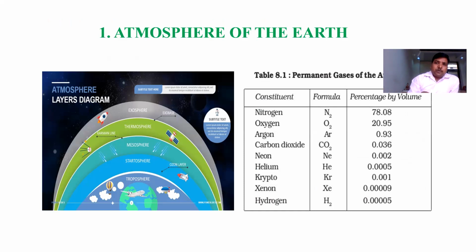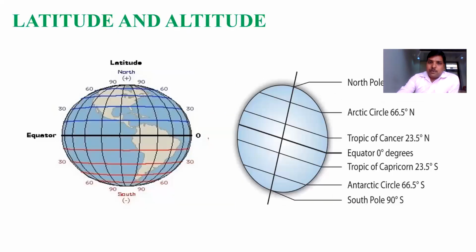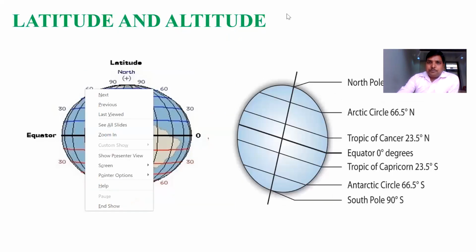Air always moves from the region of low temperature to the region of high temperature, because the high temperature regions are characterized by low pressure and the low temperature regions are characterized by high pressure, and things always move from high pressure areas to low pressure areas. So this is the first important point. After that, I will discuss